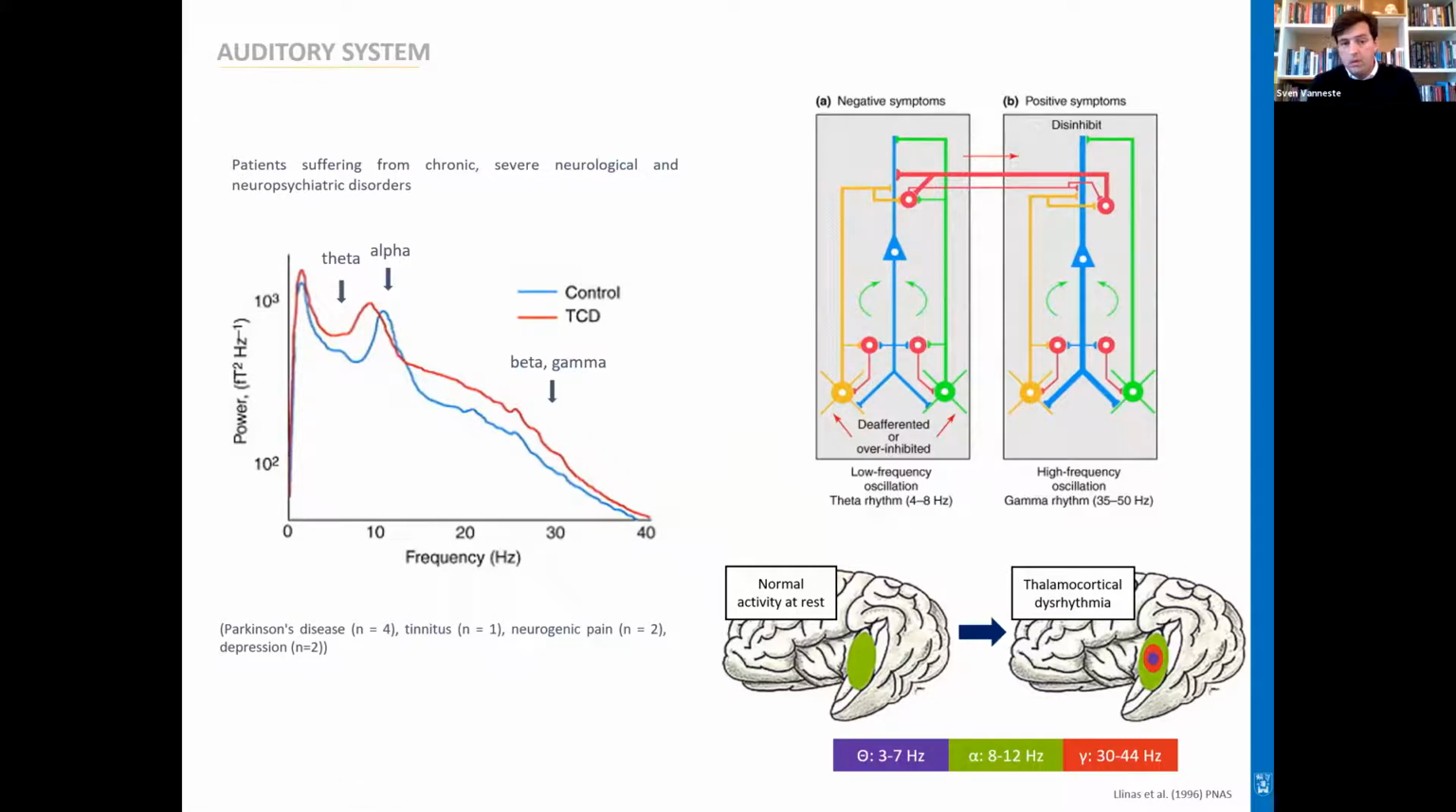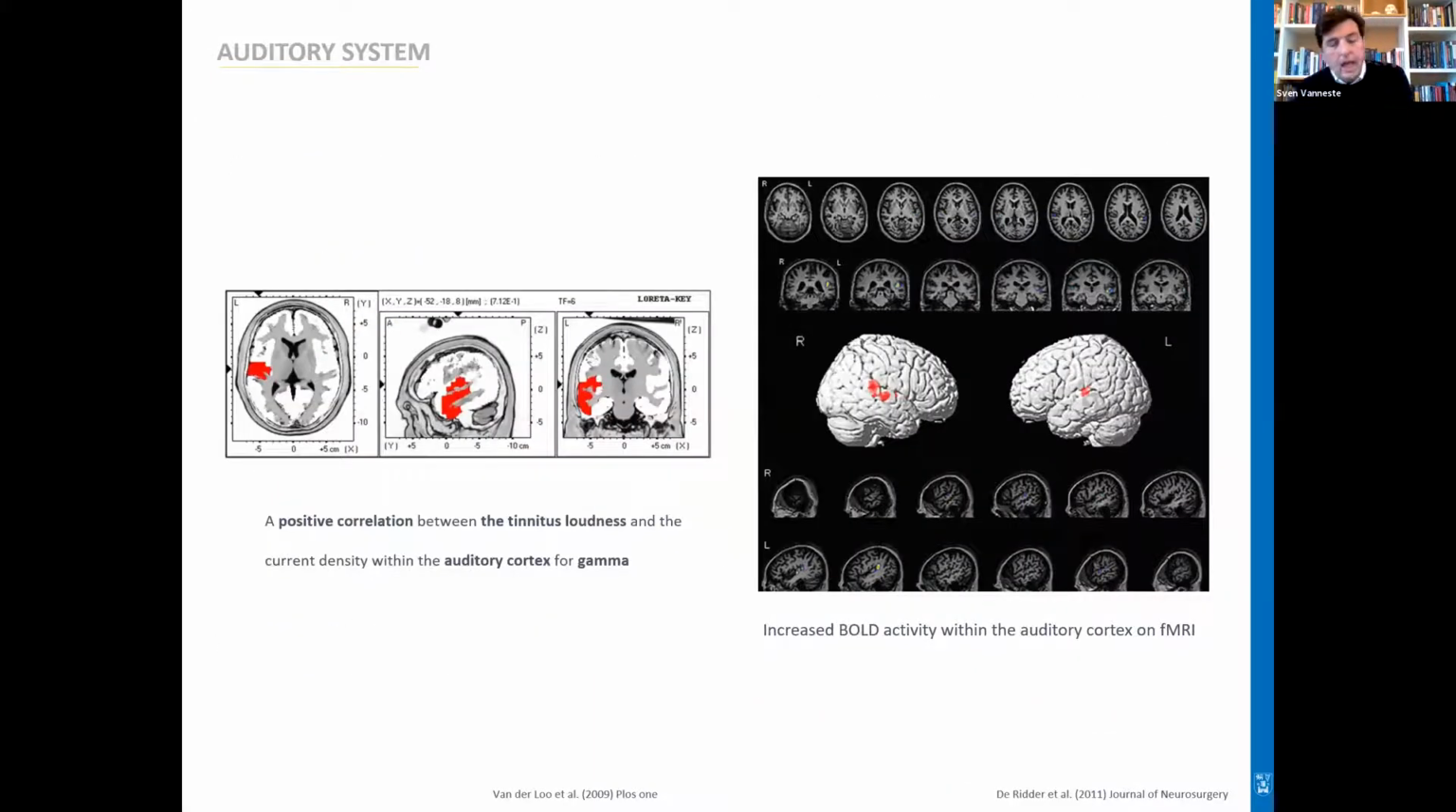Now, although this was a model, and although in his data there was only one tinnitus patient, people got interested in this model and started to test some of the predictions that were related to this model. And the group of Ridder actually showed 10 years later that indeed tinnitus is reflected by an increased gamma activity in tinnitus patients in comparison to controls in the auditory cortex, and that the activity in the auditory cortex correlates with how loud people perceive their tinnitus.